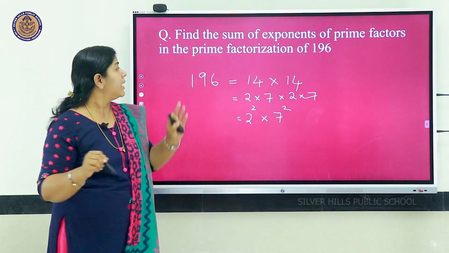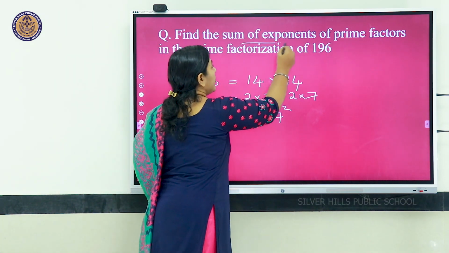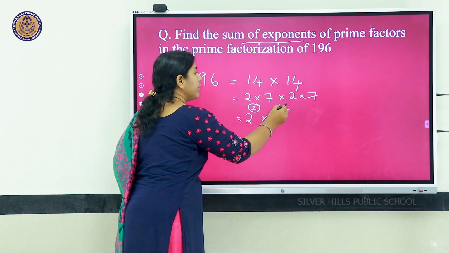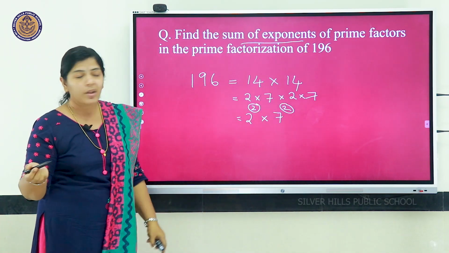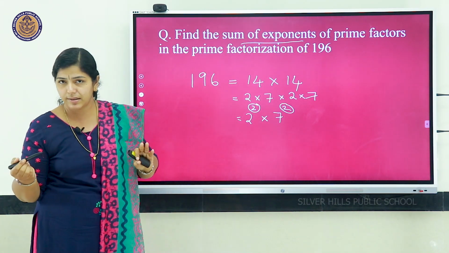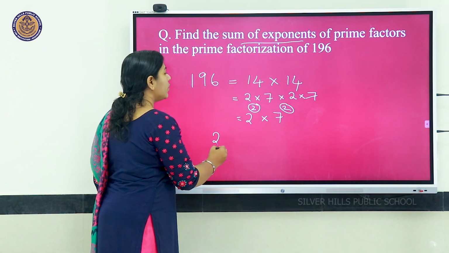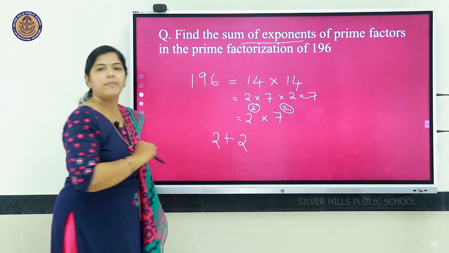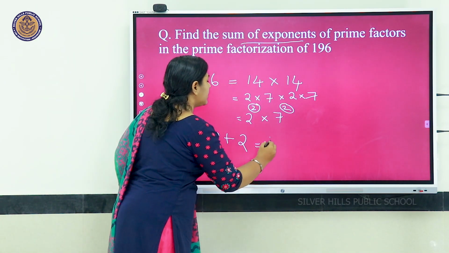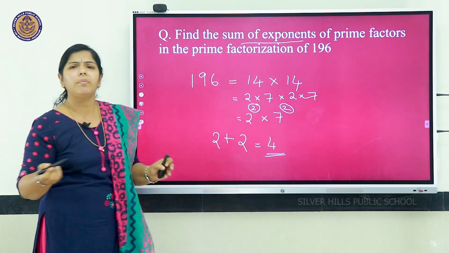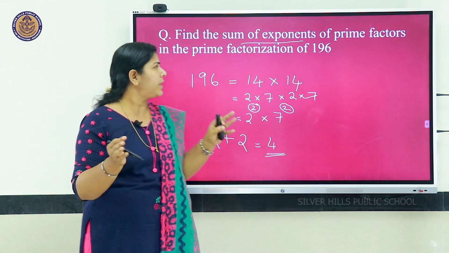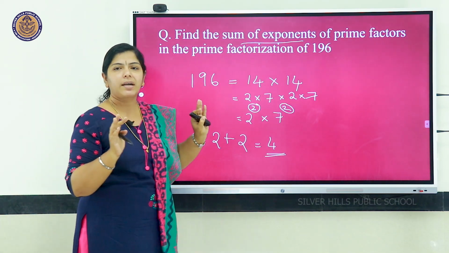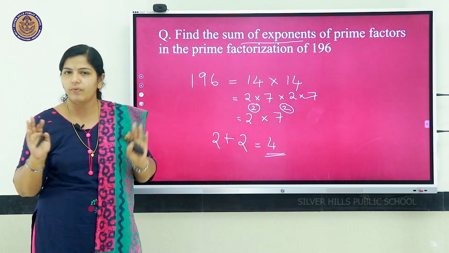Now, what is the question? You are asked the sum of exponents of prime factors. Exponents means powers. You have to find the sum of powers of the prime factors of 196. So, powers are 2 and the next power is also 2. The sum means we have to add both. That is 2 plus 2, 4 is the answer. So, the same type of question can be asked in different ways. As per the question given, we have to answer. So, sum of the powers of prime factors is 2 plus 2, equal to 4.